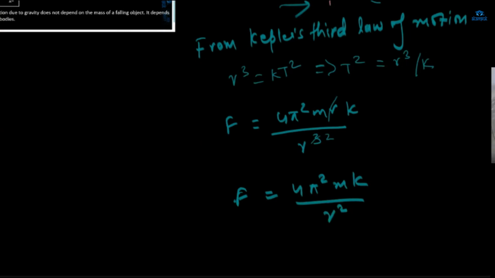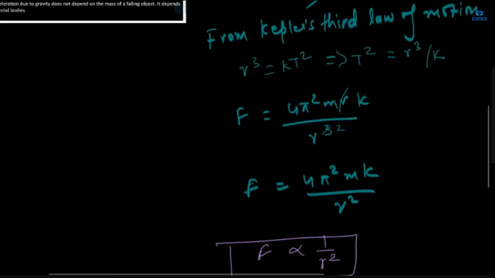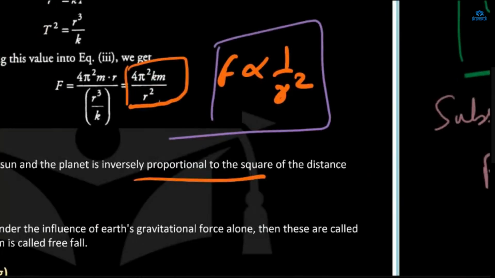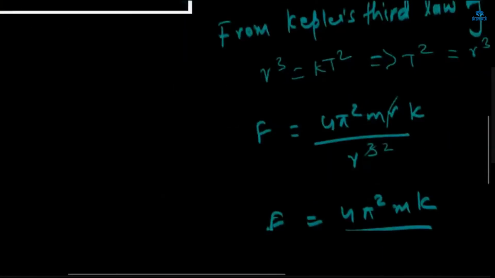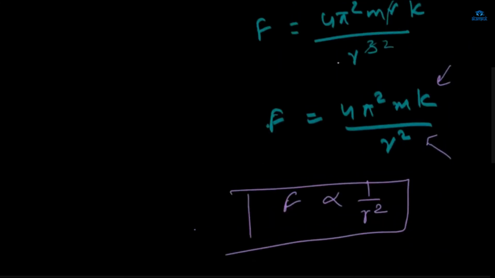Now we have got to know that force is inversely proportional to R square, the square of the distance between the planet and the sun. This is the relation we got: 4 pi square mk, or km, whatever you write, by R square, which means F is proportional to 1 by R square.